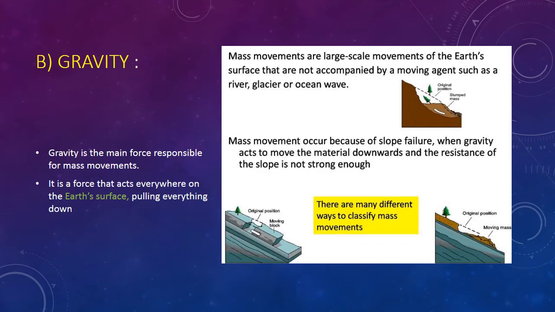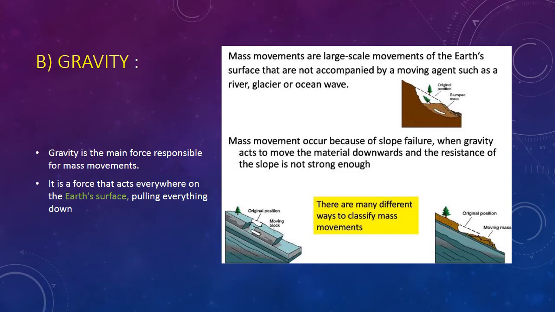Next is gravity. Gravity is the main force which is responsible for mass wasting. So what is gravity? Gravity always pulls anything in the downward direction. The earth has a lot of gravity, so when the force is high, it is going to pull everything down. Mass movements are large scale movements on the earth's surface that are not accompanied by moving agents such as a river, glacier or ocean wave. Mass movement occurs because of slope failure, when gravity acts to move the material downwards and the resistance of the slope is not strong enough.